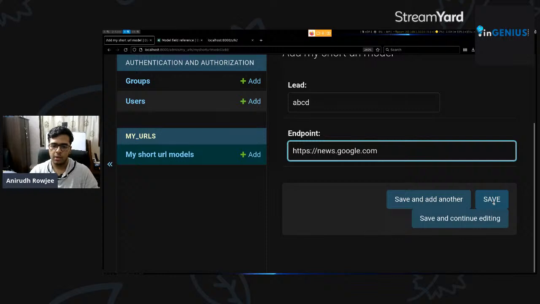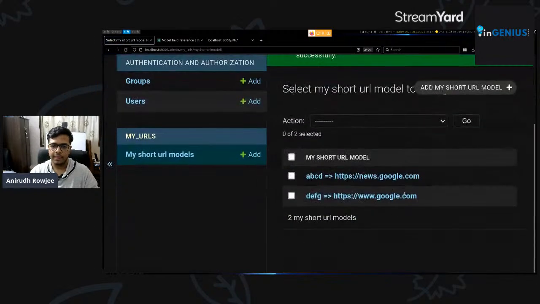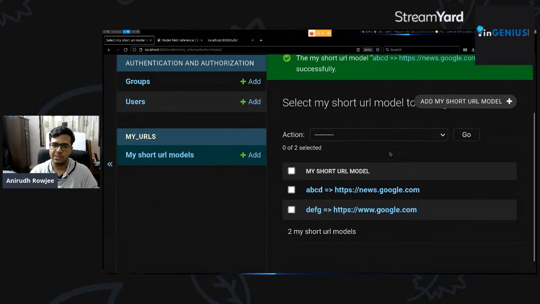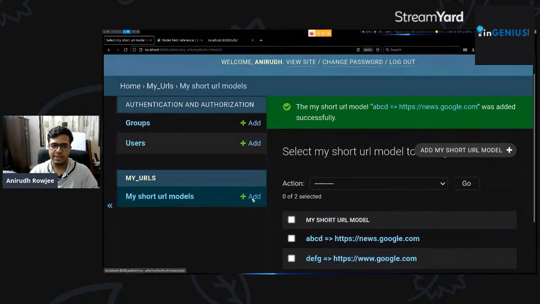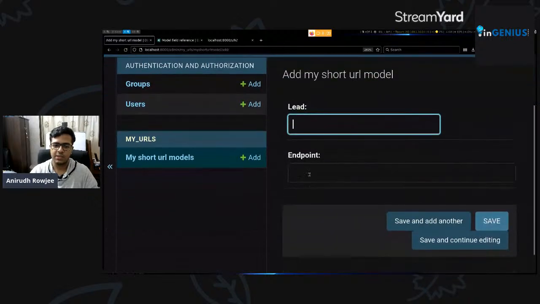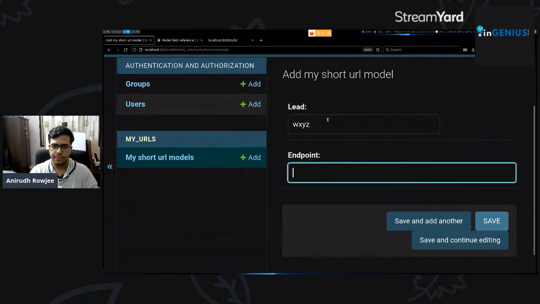https://news.google.com. We'll save it, and you can see there's another object declared here, right? With news.google.com, we have google.com itself, and let's create another object, just to have some data to test based off of. We'll say our lead is WXYZ.